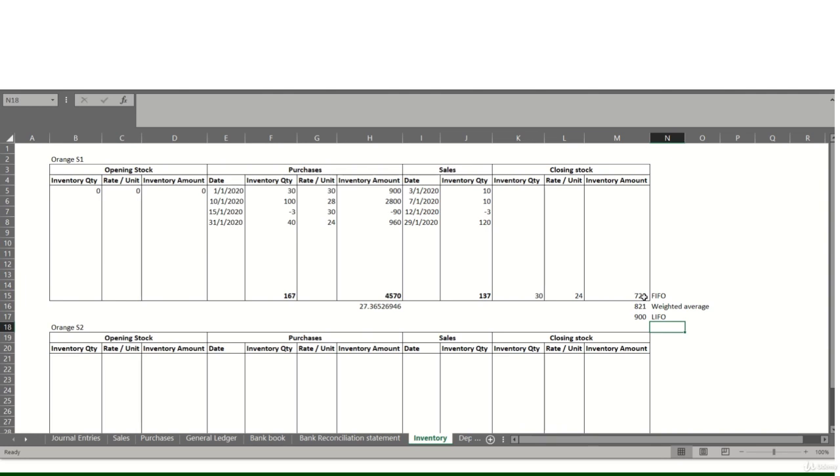In FIFO, it is valued at lower cost because the recent purchases are made at a lower price, because it reduced from 30 to 28, 28 to 24. Recent purchases are lower. That's why this is the valuation that we have done. Now the assignment for you is to arrive at the weighted average, FIFO and LIFO valuations for Orange S2 phones.